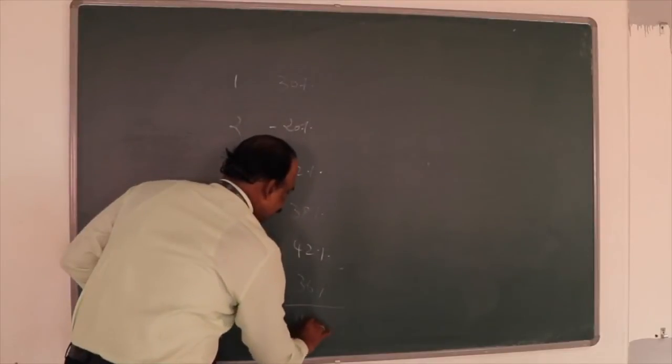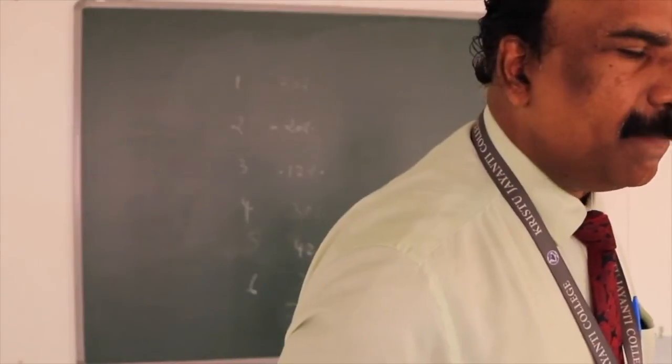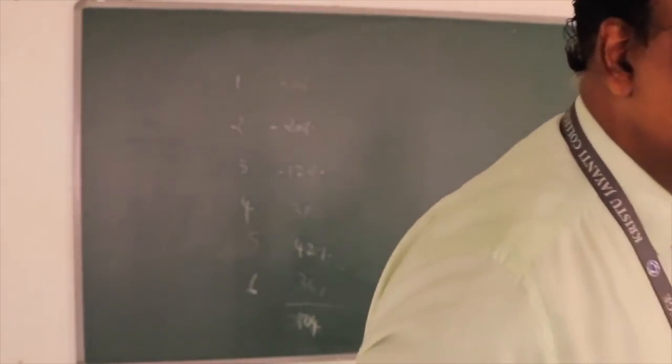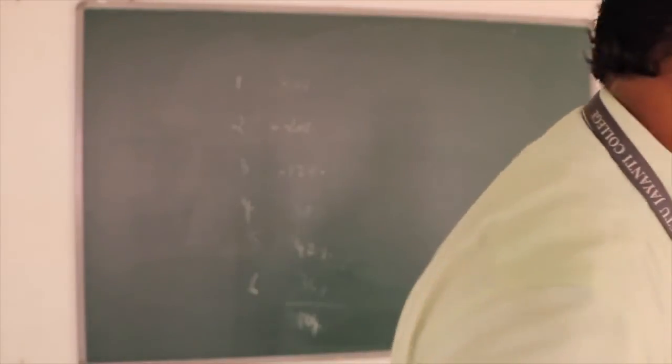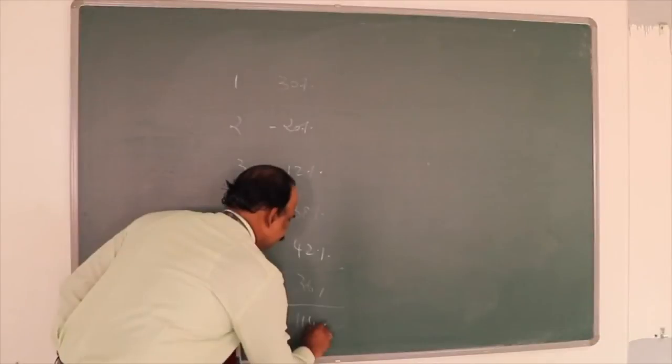How much comes? Is it right? 114. Okay, so 114 is your total return.